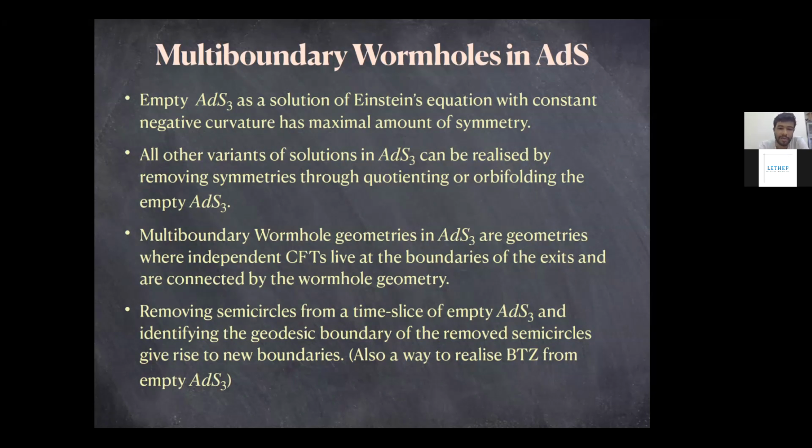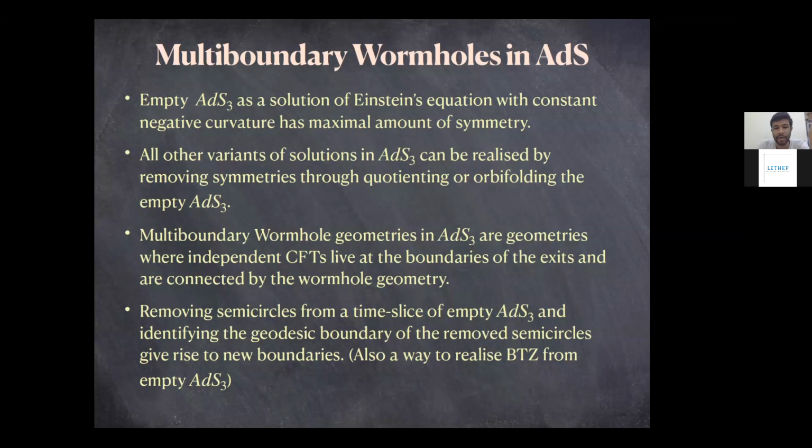The way we realize these wormhole solutions is by removing semicircles from a time slice of pure AdS3 and identifying the geodesic boundaries of the removed semicircles, the anchored bulk geodesics. And these give rise to the new boundaries.